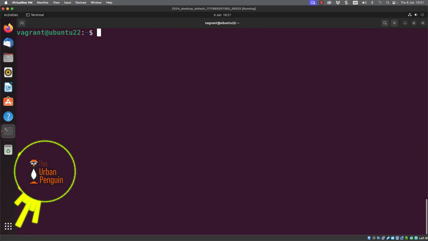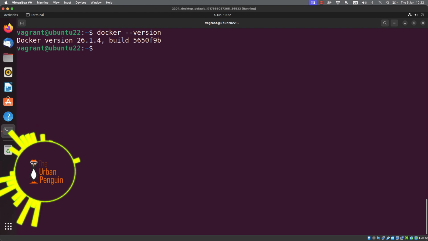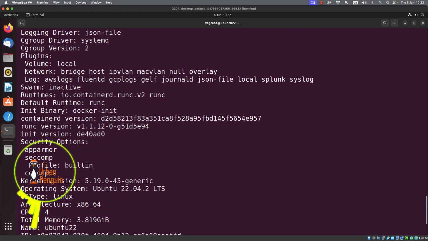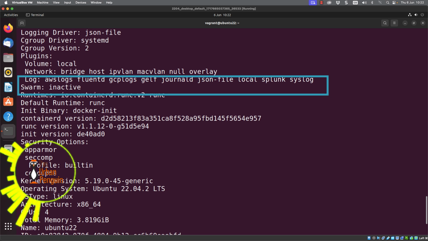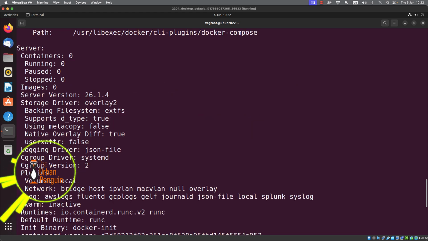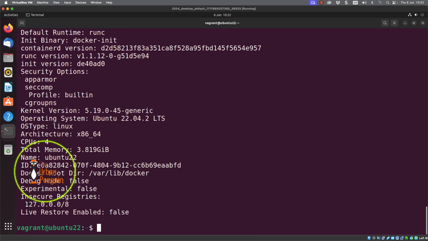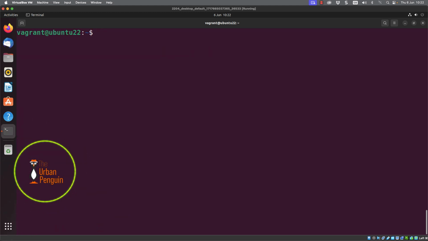Now we're going to take a look at the magic by moving out to my Linux command line, and I can go through and check the Docker version. This is the full Docker Community Edition, so it's been installed from the Docker repositories. Still free. When I look at Docker info, we'll get a lot more information. What I'm really interested in here is if I scroll back up a little bit, I should be able to see the Swarm information, and I can see that Swarm is listed as inactive. I can also check other information here, such as the number of containers and the number of images that I have, but I'm not so interested in that for the moment.